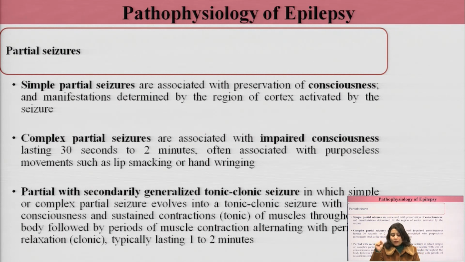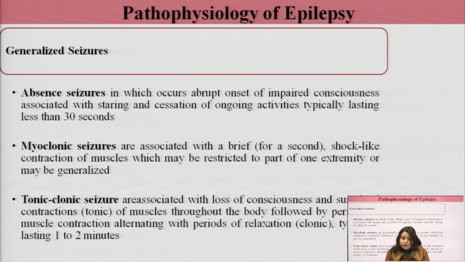When the clonic seizures occur, it results in jerking movements in the body. And when the tonic seizures occur, it results in stiffening of the person's body, because there is sustained contraction of the muscles.